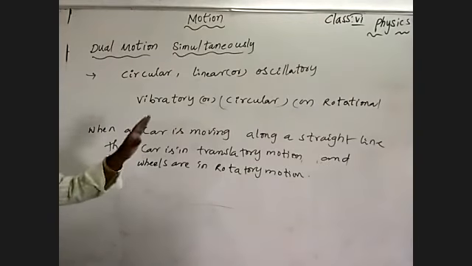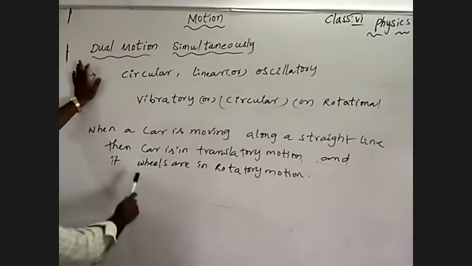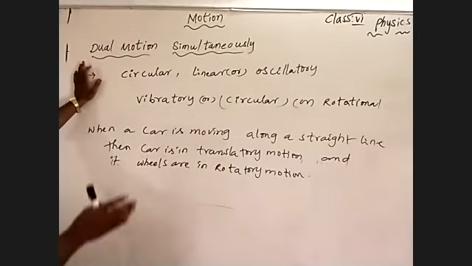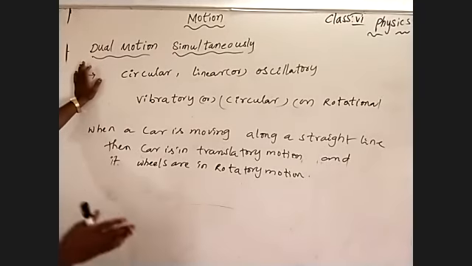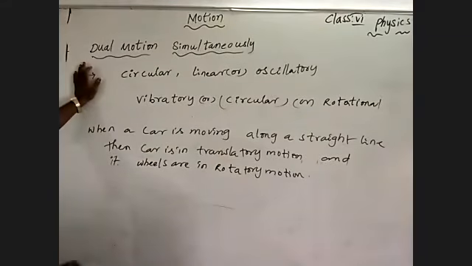When a car is moving along a straight line, the car is in translatory motion because it is traveling in a straight path, a linear path or straight road. That's why we can say the car travels in translatory motion, linear motion or rectilinear motion.